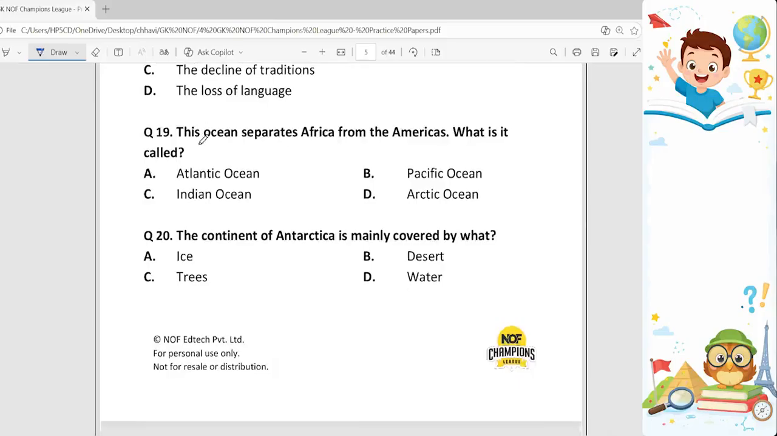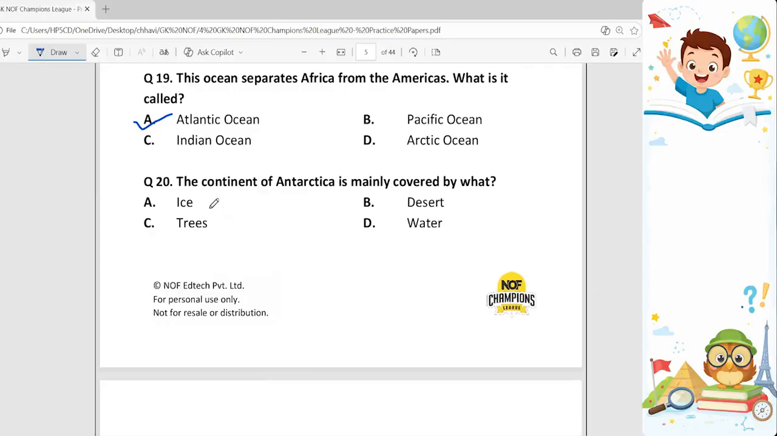Question number 19. This ocean separates Africa from Americas. What is it called? The options are Atlantic Ocean, Pacific Ocean, Indian Ocean, and Arctic Ocean. So option A is the correct answer for this, because it is the body of water that lies between the continents of Africa and Europe to the east and America to the west.